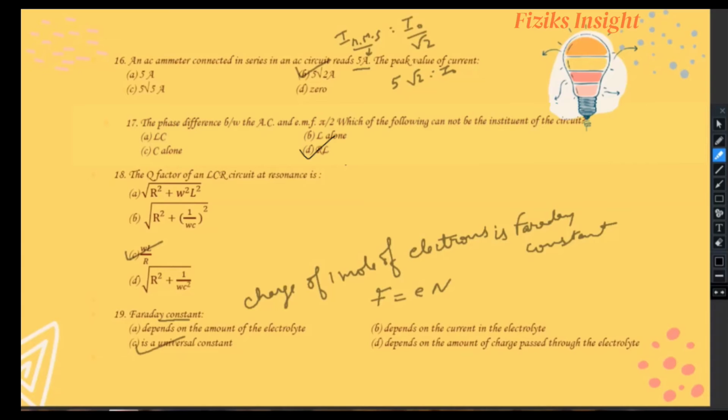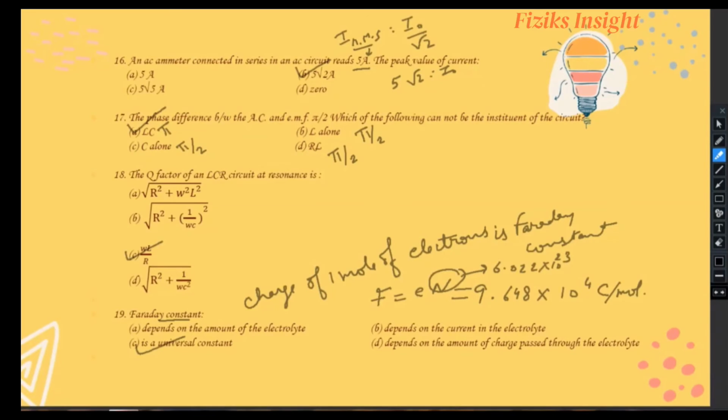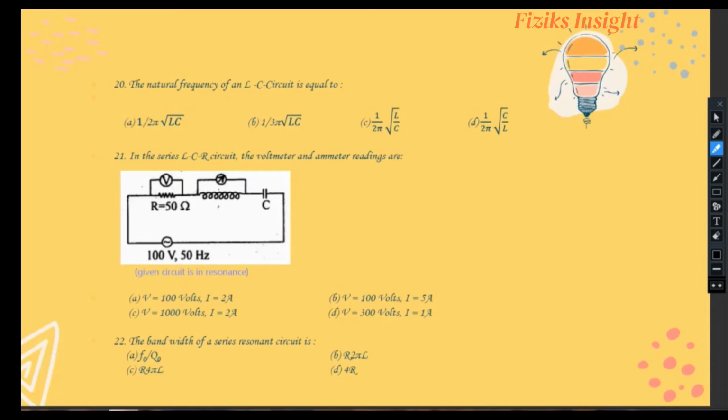And it has been evaluated by F is equals to E into N, where the value of Faraday's constant is given by 9.648 into 10 raised power 4 coulomb per mole. Here capital N indicates the Avogadro's number and E represents the charge of electron. Let's proceed to the 20th question.